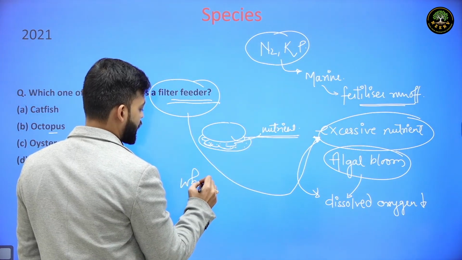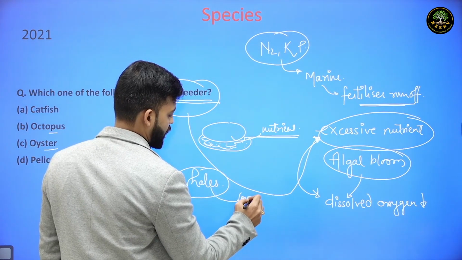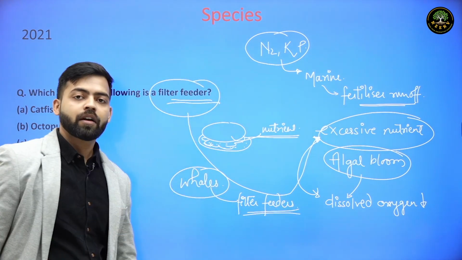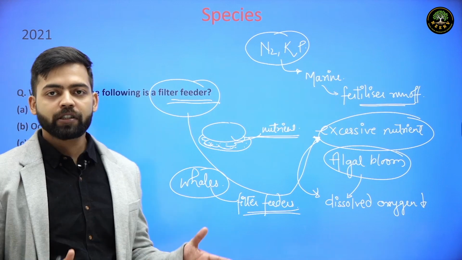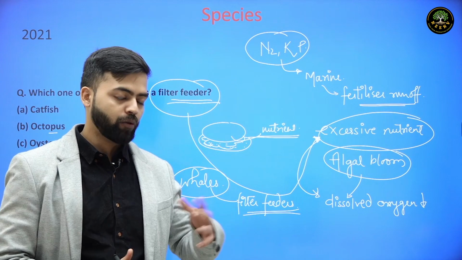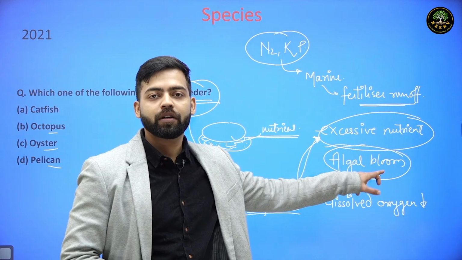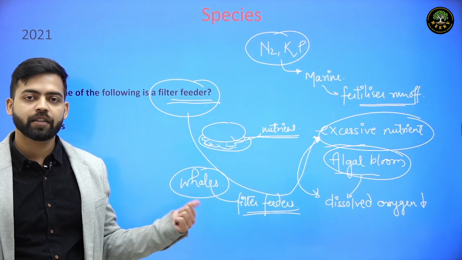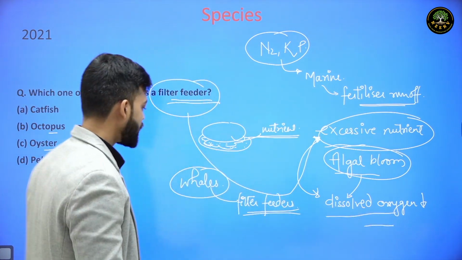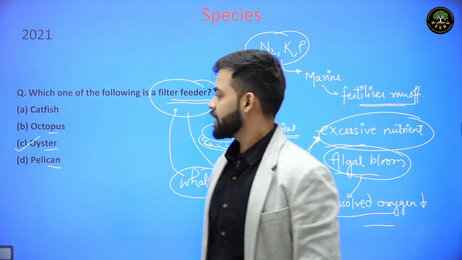Also, whales are examples of filter feeders. Along with fishes, when they feed on a group of fishes, they also feed on phytoplankton and whatever algae is present in the water body. So that's how the excessive nutrient and the excessive algal bloom is fed on by the whales present in the water body. Hence, the dissolved oxygen increases. So this is also an example of a filter feeder. So our answer for this question will be C, oyster.